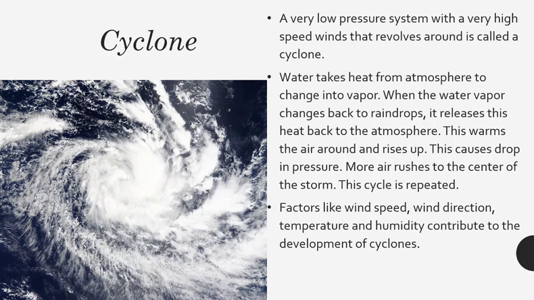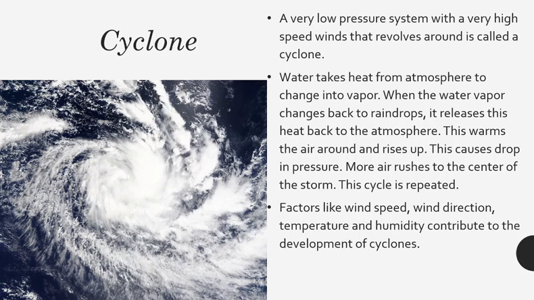Last class we discussed thunderstorms and what precautions we must take. Today we can discuss cyclones. What is a cyclone? A very low pressure system with a very high speed wind that revolves around is called a cyclone.